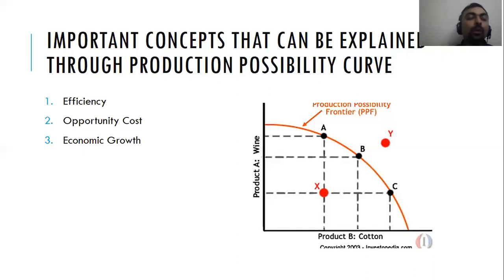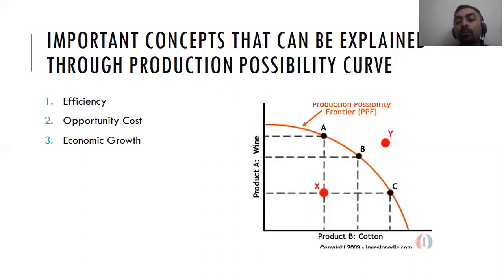The third important concept that is explained through the production possibility curve is economic growth. Whenever new resources in your economy get discovered, whenever you increase the quality of your resources or your capital accumulation increases, your PPF will move towards point Y. Let's say you discover new reserves of oil, coal, or energy, or your human capital gets trained.